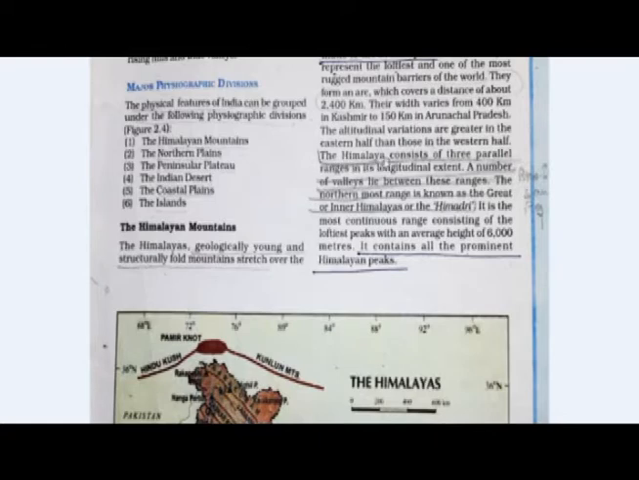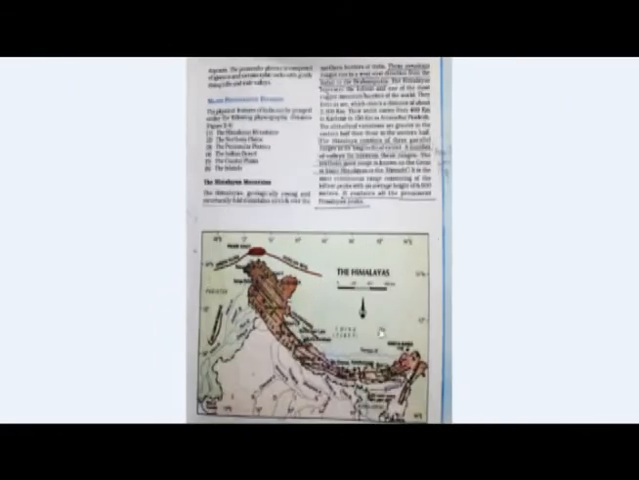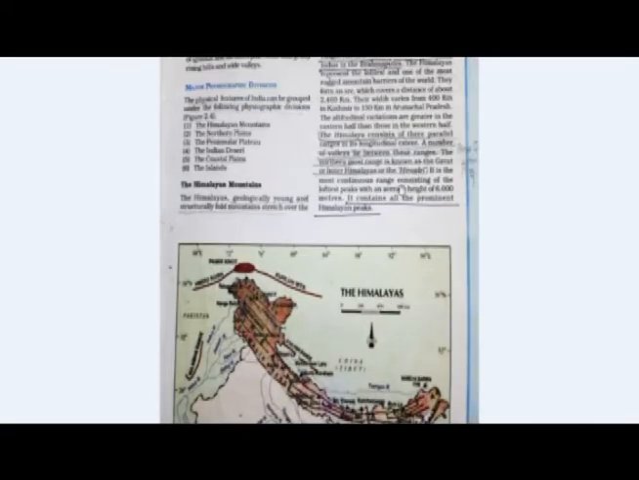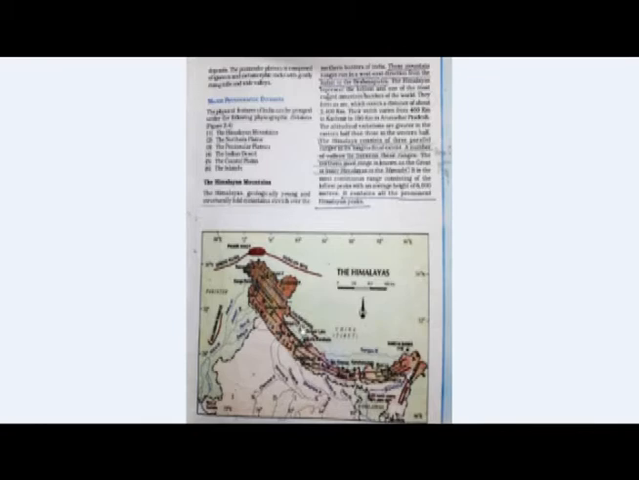The Himalaya consists of 3 parallel ranges in its longitudinal extent. A number of valleys lie between these ranges. The northernmost range is known as the Great or Inner Himalayas, or the Himadri. So the range of the Himalaya which is on the northern side is Himadri or Greater Himalaya, and these are the highest mountain ranges in the world.